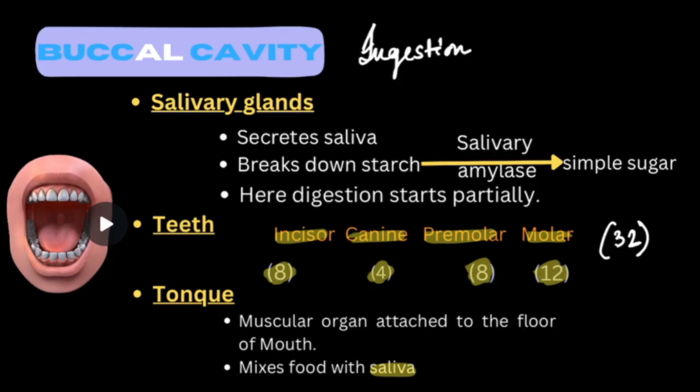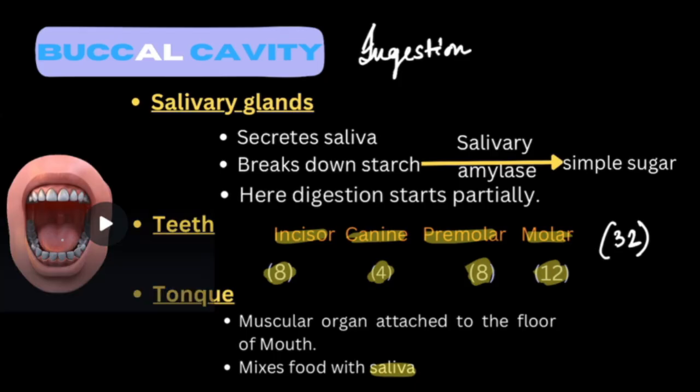So the tongue is an organ, a muscular organ that is attached to the floor of the mouth. हमारे माउथ के जो फ्लोर होता है उसमें एक मस्क्यूलर ऑर्गन अटैच्ड रहता है जो फूड को सलाइवा के साथ मिक्स करता है to help in the swallowing process, okay, or helps to swallow the food, right?